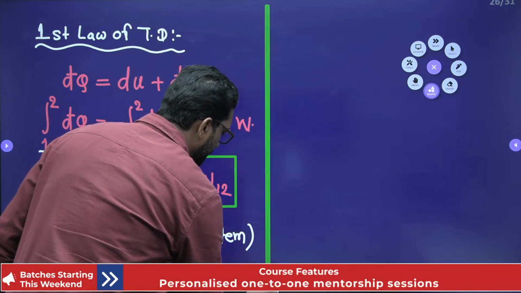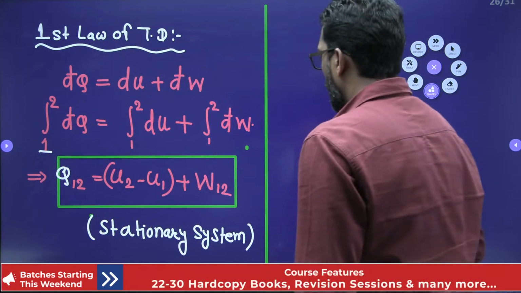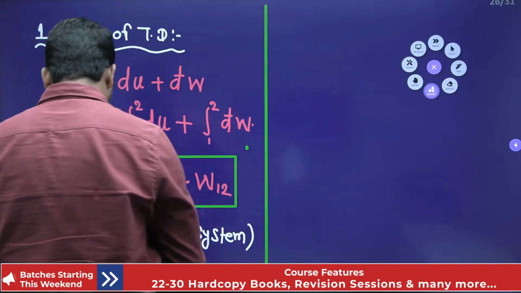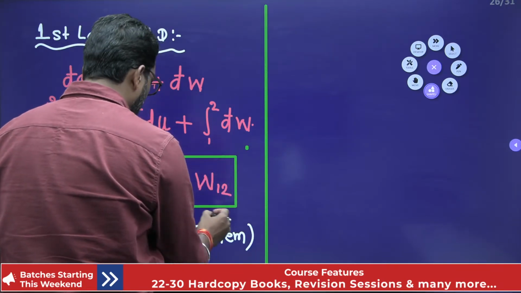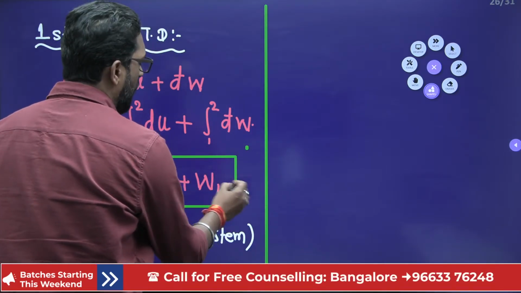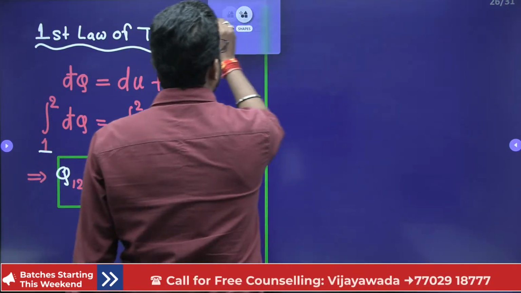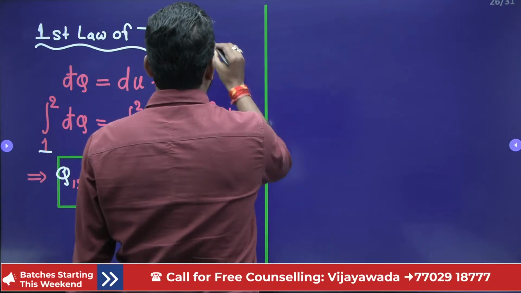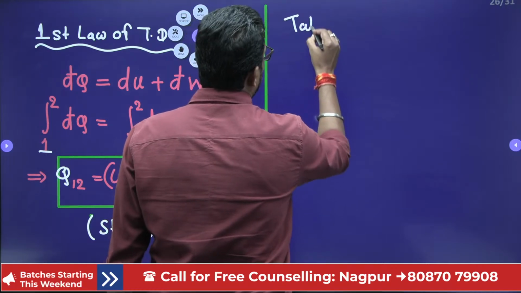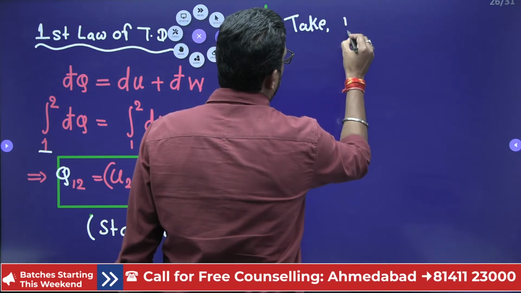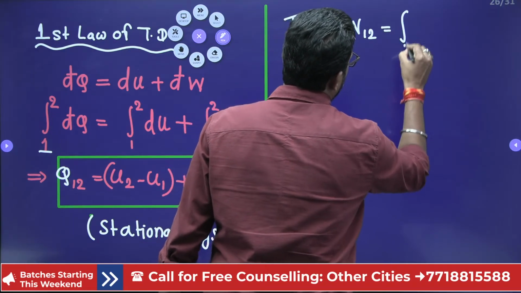Now, beta, now we define the work. We defined the work. That means if we take this as PdV, work 1 to 2 is the integration of PdV.